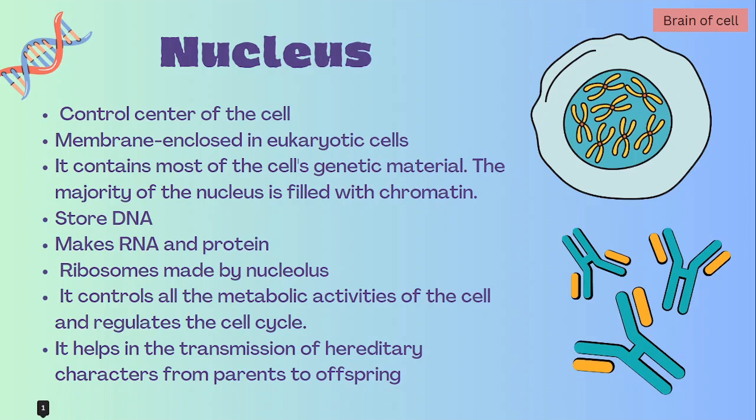The nucleus is covered by a double layered membrane and it has pores on it to regulate movement of materials inside the cell. It has the nucleolus, and the majority of the nucleus is filled with chromatin, which helps in transmission of characters. And nucleolus helps in making ribosomes. So this nucleus stores DNA, makes RNA and protein also. It controls all the metabolic activities as we already have discussed, and also regulates the cell cycle, right?